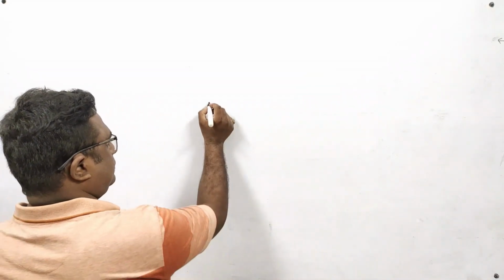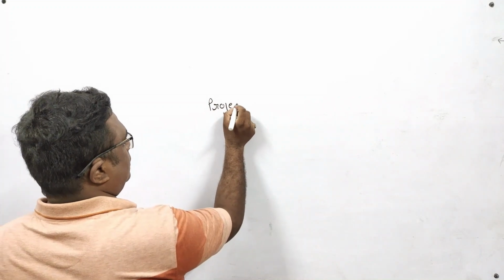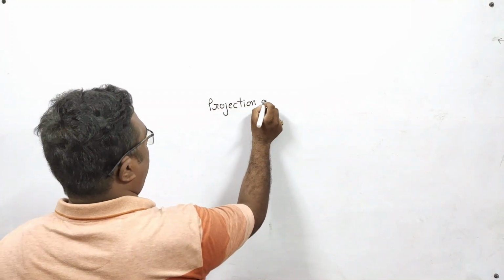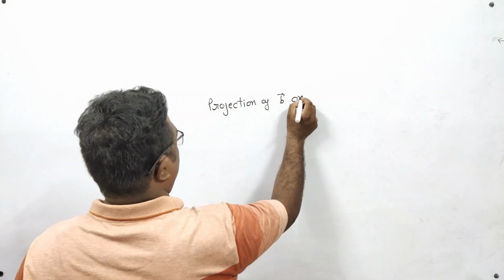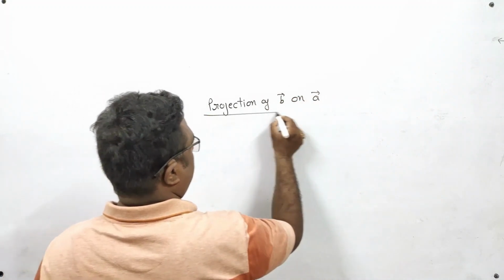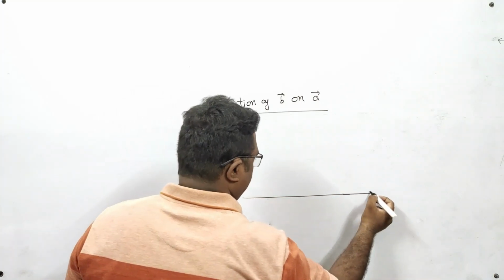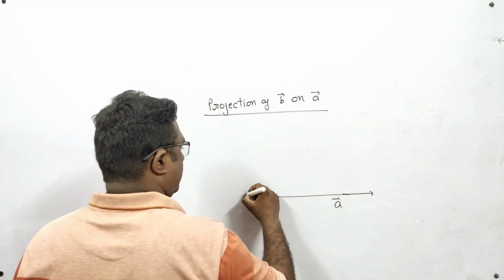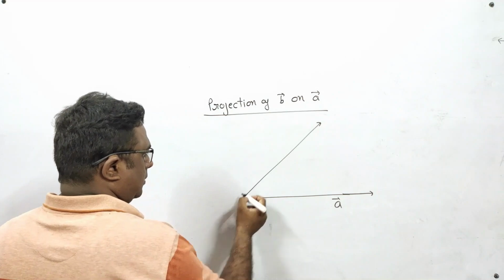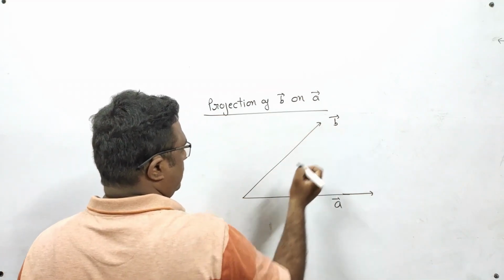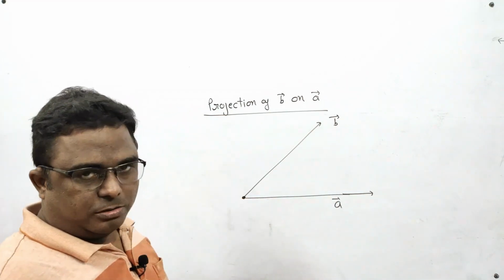Next is projection. Projection of B vector on A vector. Suppose it is A vector and it is B vector. I have drawn both vectors in such a way that they are co-initial.